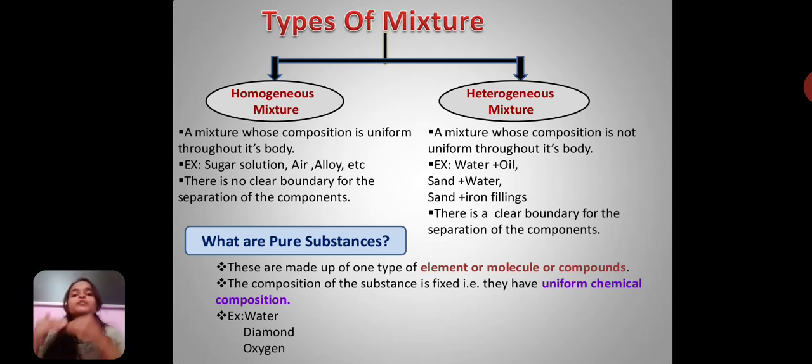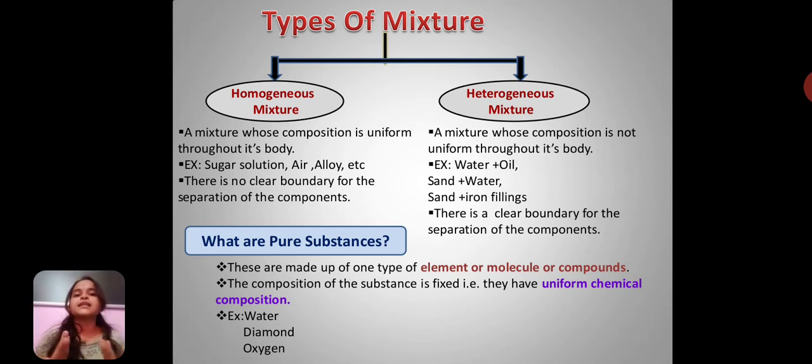This uniform combination of two or more substances, or a mixture containing the components uniformly in its body, is known as a homogeneous mixture. Then can we say the sugar solution is a homogeneous mixture? Yes, because here both sugar and water are uniform throughout the body. That is, their composition is uniform throughout the body.